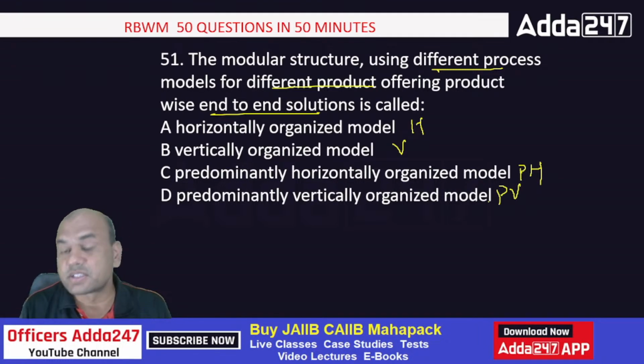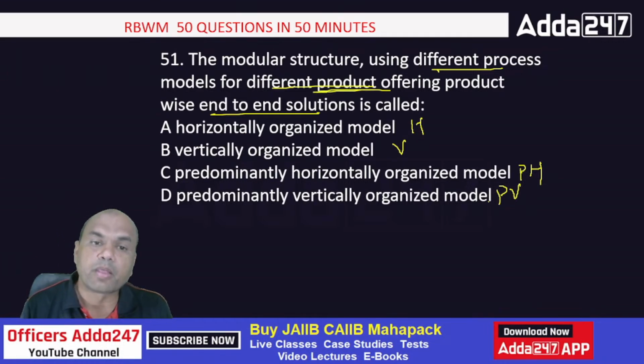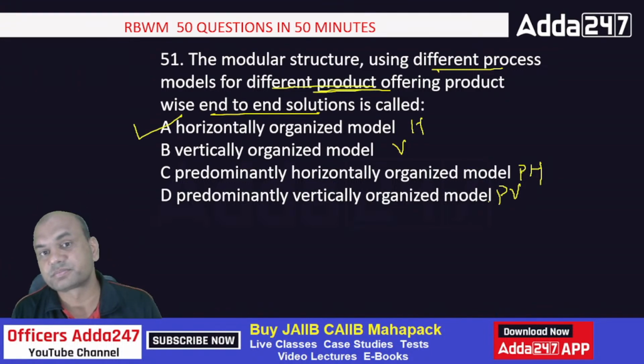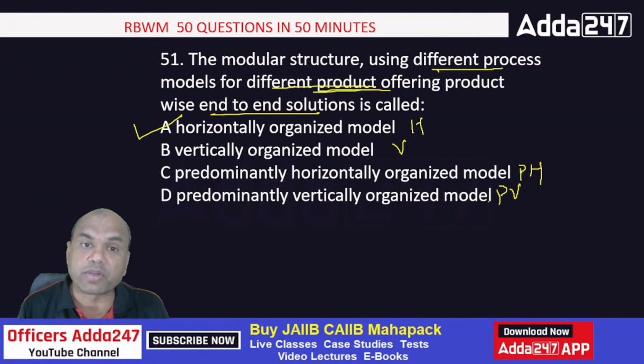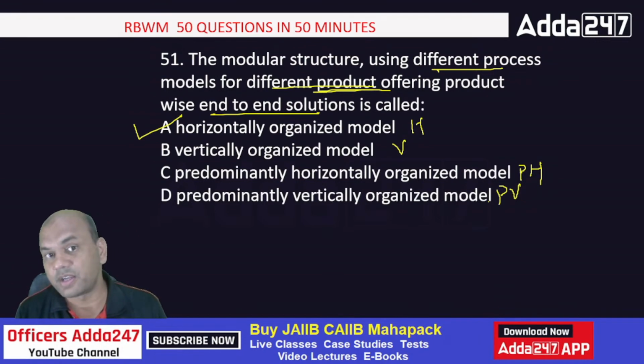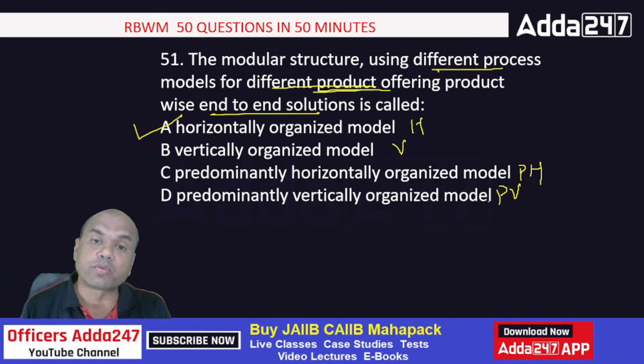So what is the answer? See this. Look at this point. Different product offering. It depends on product. So what is dependent on product? Horizontally is always product wise. Okay. Vertically is always client base wise. So that is the basic answer. So these were the 51 questions here. I told you 50 and I gave you 51 and then one extra 52 now, right? That 1 rupee note, right? So you have got 52 questions now.